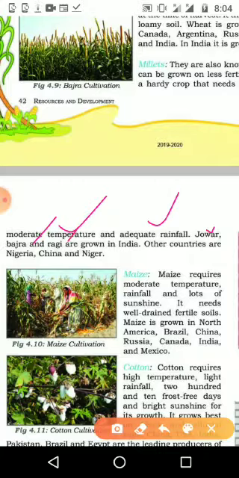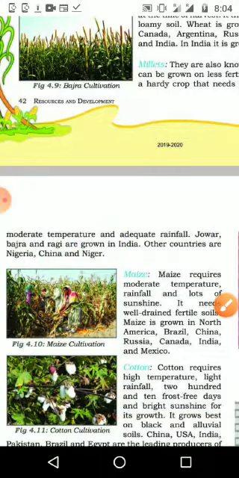In the beginning, if it gets enough rainfall, then in the second half of the growth there is no need for that much water for the plants. The countries producing the most millets are Nigeria, China and Niger.